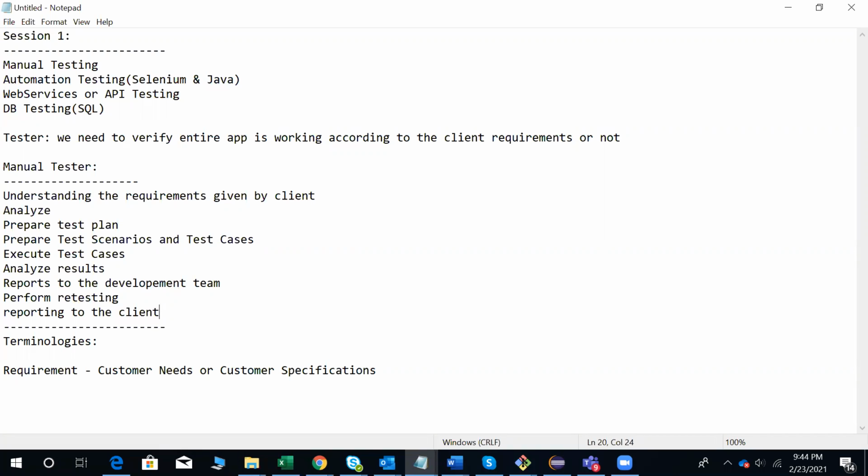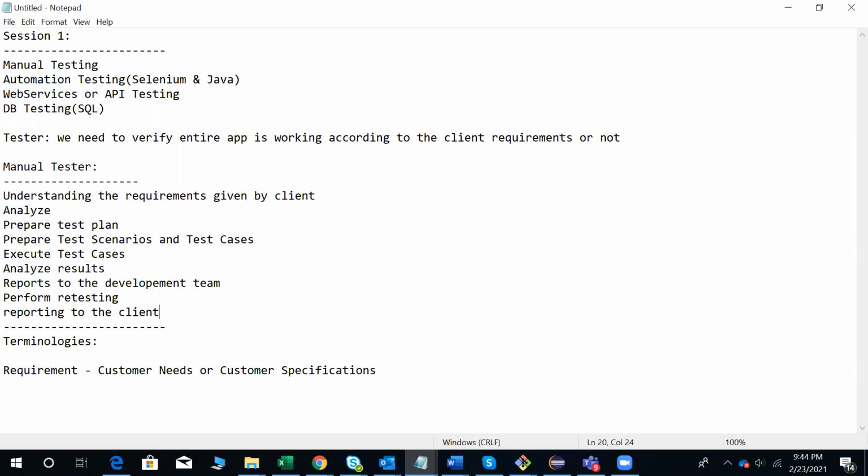If you have knowledge of manual testing, automation testing, web services and DB, these four are the key areas in the market to get a job.